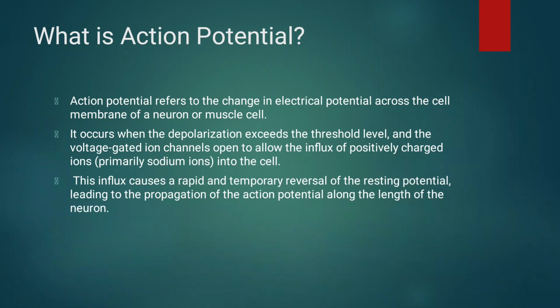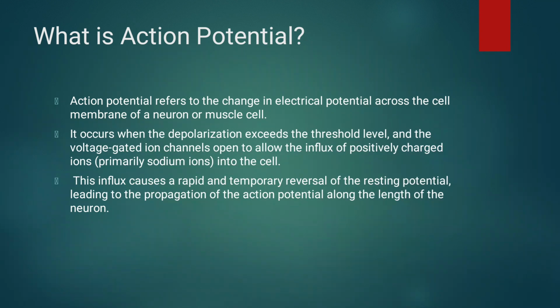Action potential refers to the changes in electrical potential across the cell membrane of a neuron or a muscle cell. This occurs when the depolarization exceeds the threshold level, and the voltage gated ion channels open to allow the influx of positively charged ions into the cell.